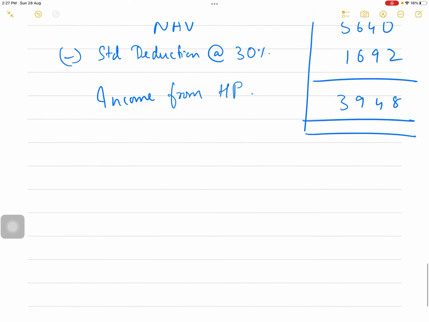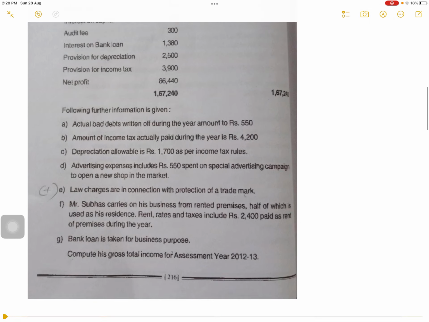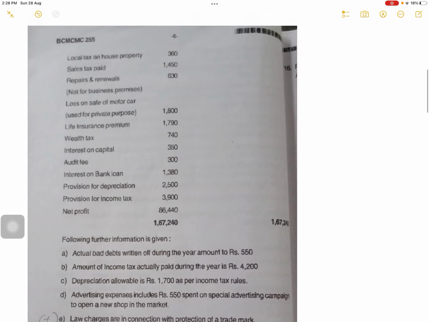So income from house property is 3,948. Okay, and capital gains is given as 5,000 and income from other sources 5,400.